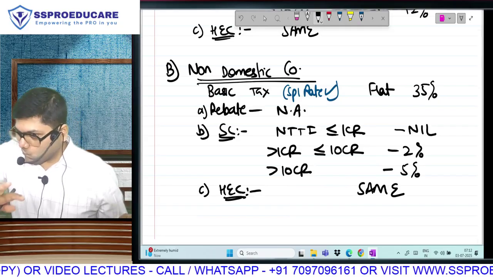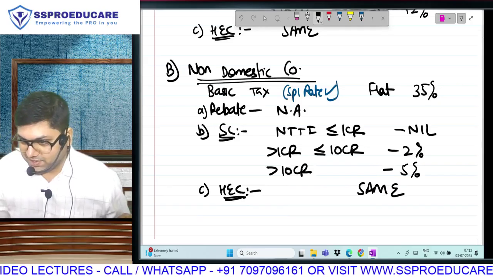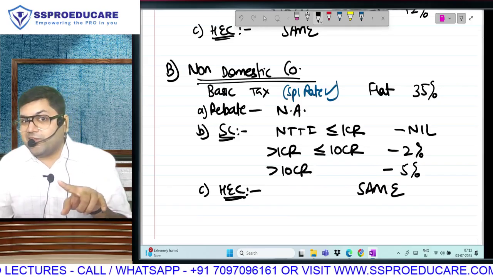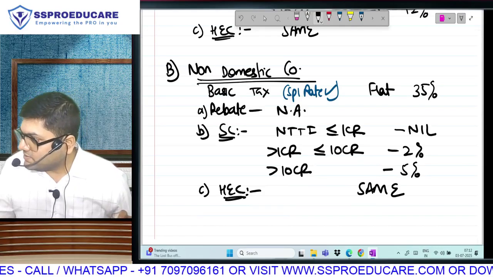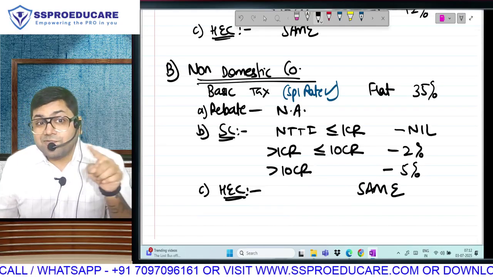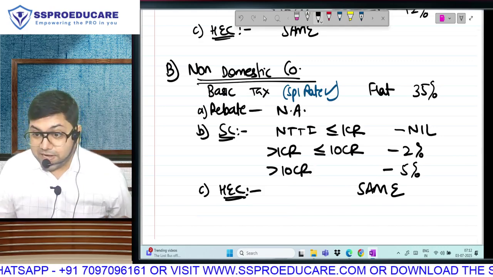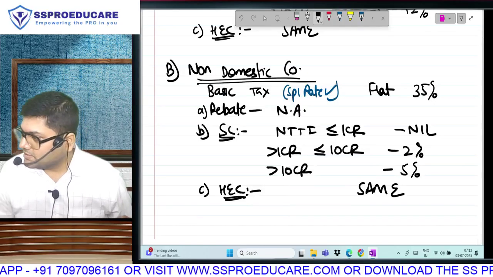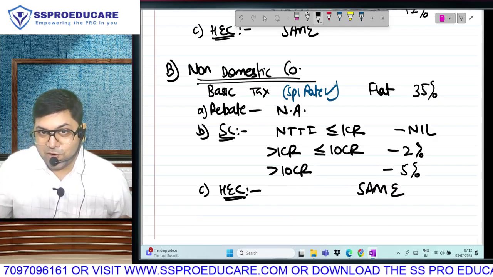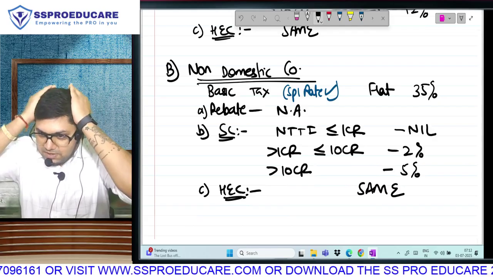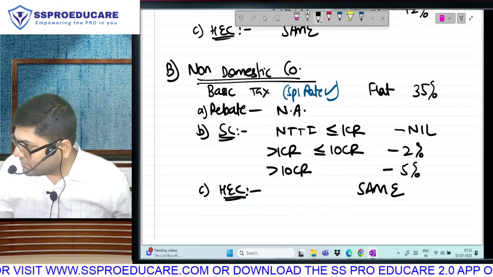To understand how complicated surcharge is: 0 to 50 lakh, nobody will have surcharge. After 50 lakh, individual and HUF will have surcharge of 10%. Firms and companies, nil. After 1 crore, individual and HUF surcharge will become 15. Firm surcharge will start at 12. Domestic company surcharge will start at 7. And non-domestic surcharge will start at 2. If this was confusing, it is going to be more and more confusing.